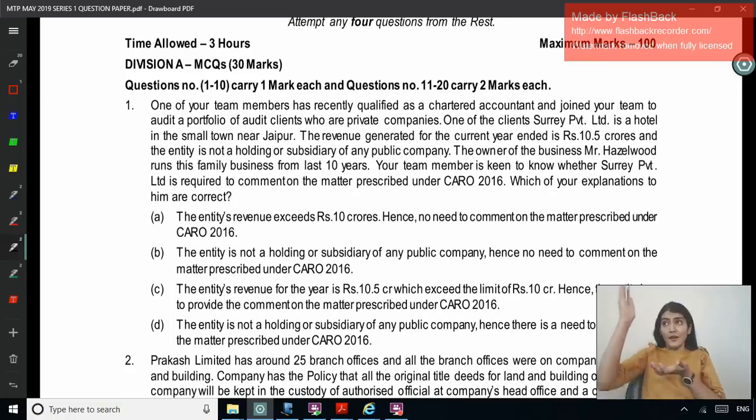So up to 1 crore, 1 crore, 10 crore: if all these three numbers are within the limits, then CARO is not applicable to a private company.